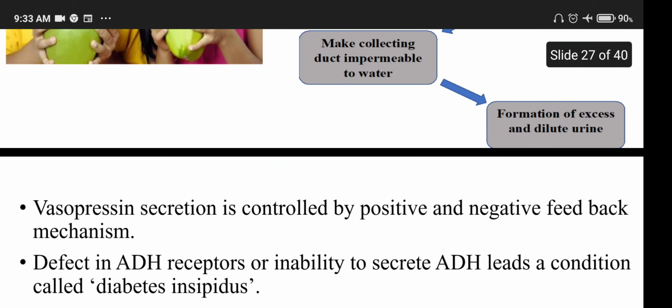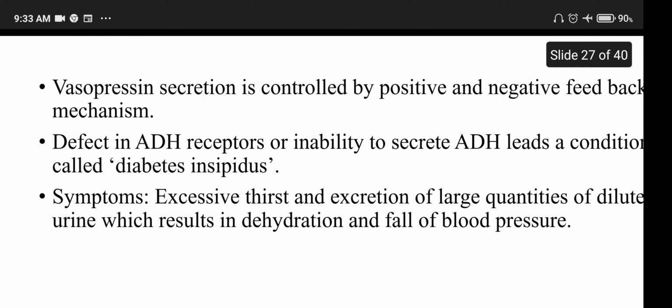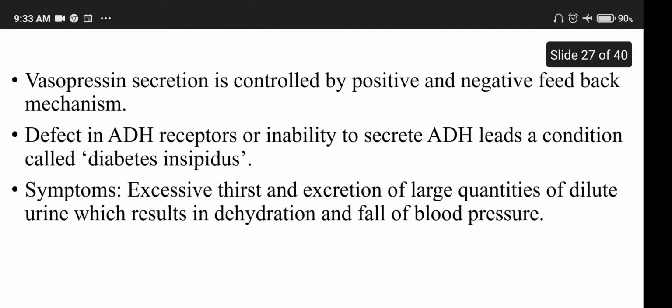Is it clear? Then vasopressin secretion is controlled by positive and negative feedback mechanism.